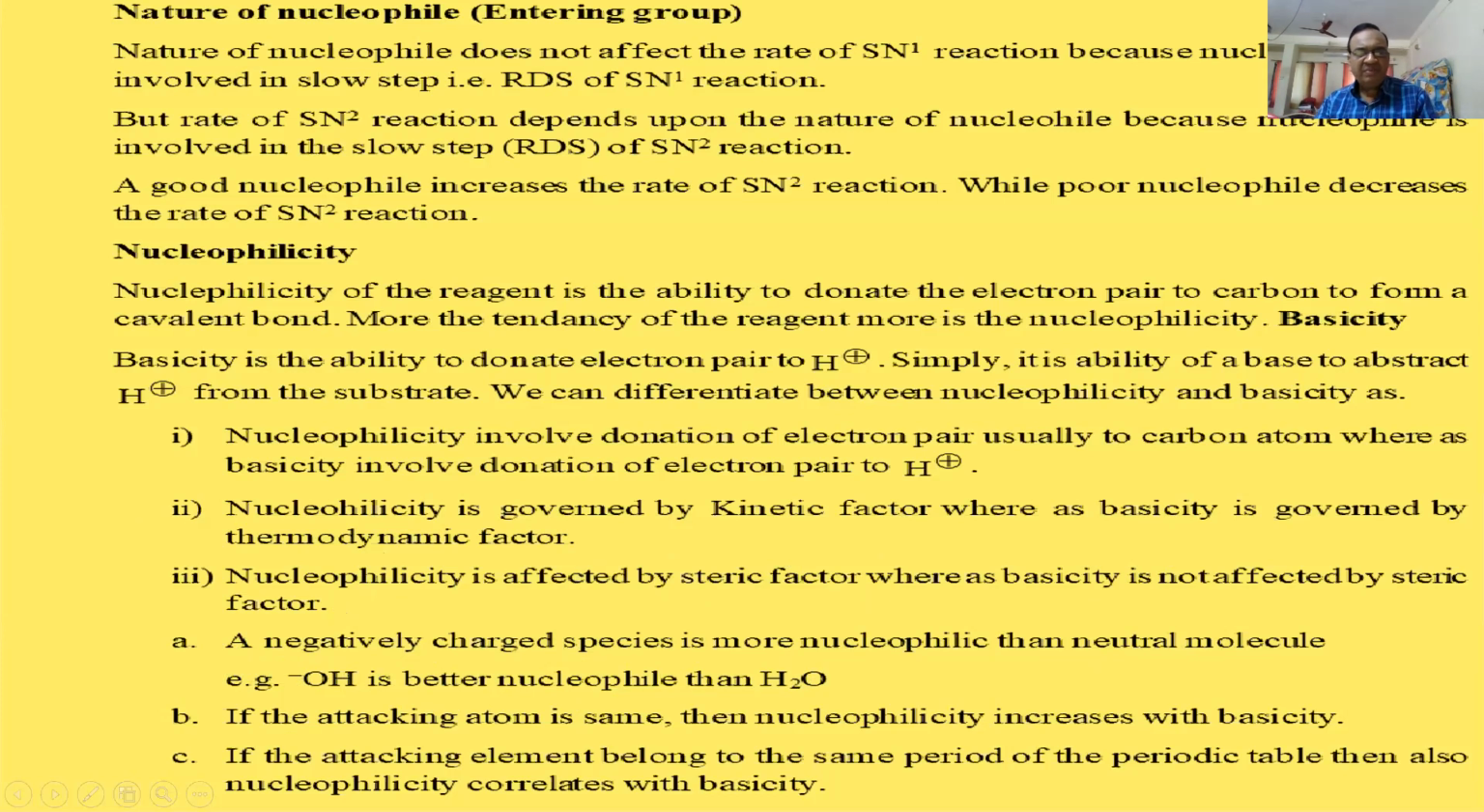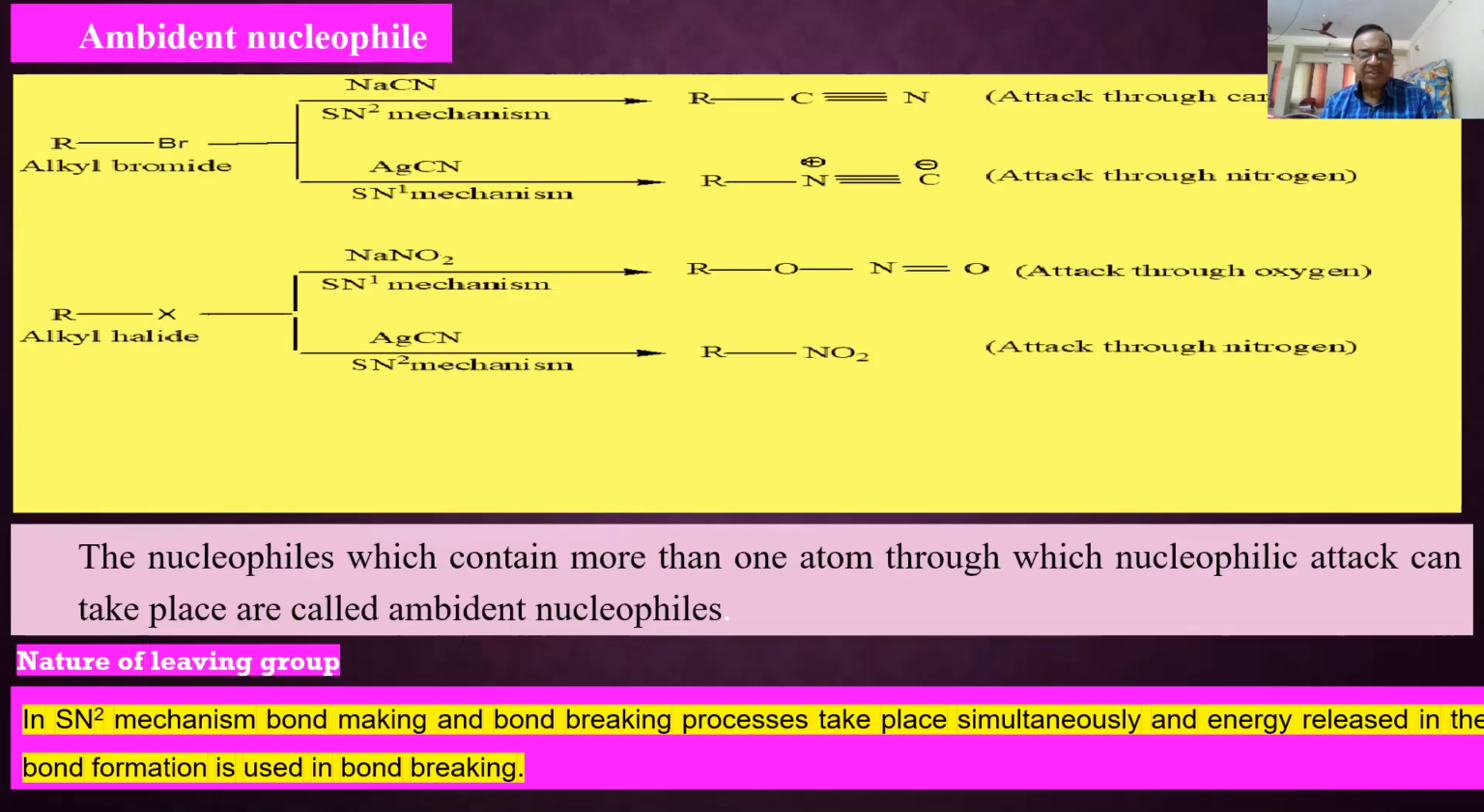If the attacking atom is the same, then nucleophilicity increases with basicity. If the attacking elements belong to the same period of the periodic table, then also nucleophilicity correlates with basicity. Next is: what is an ambident nucleophile? A nucleophile which can attack through two terminals.